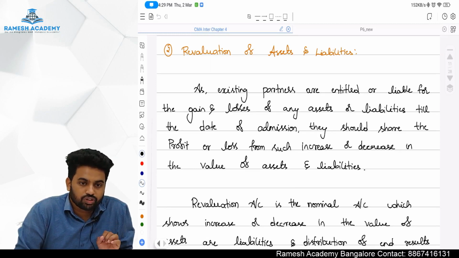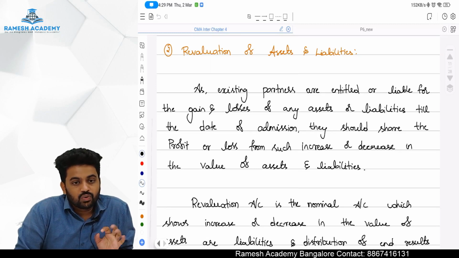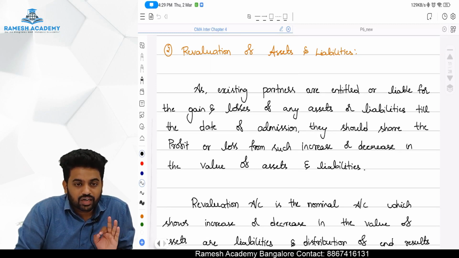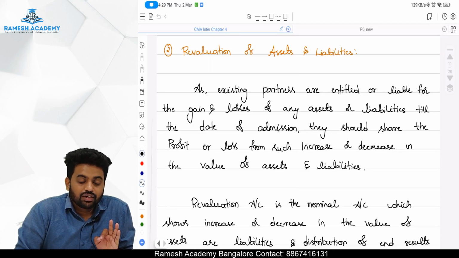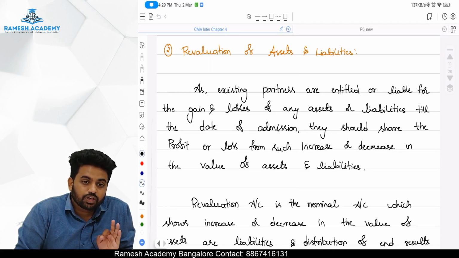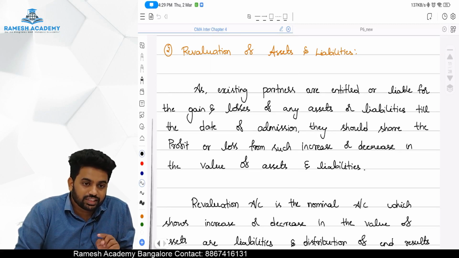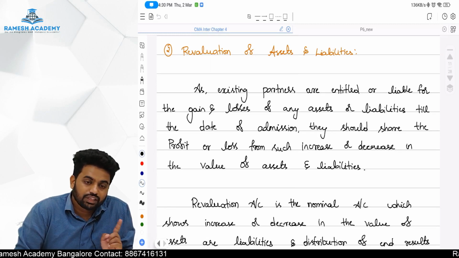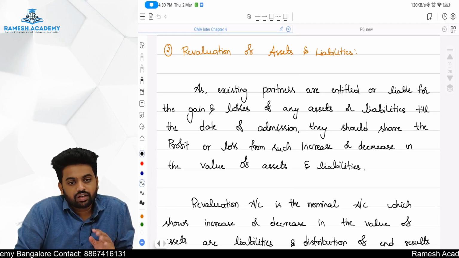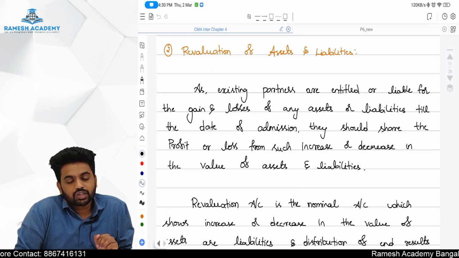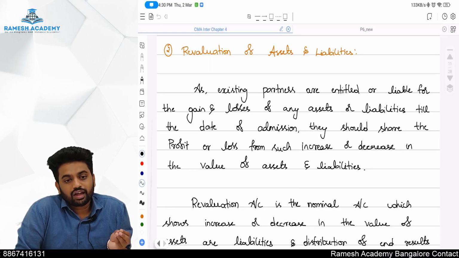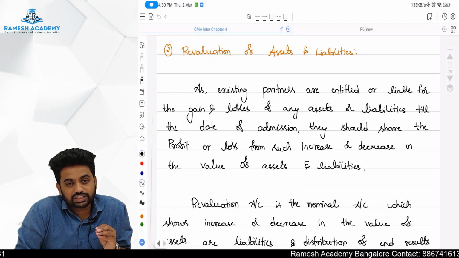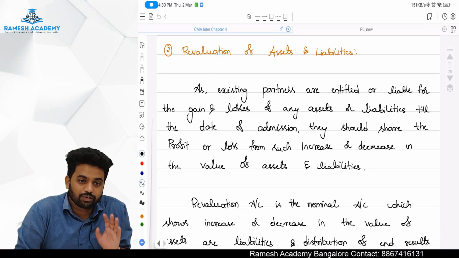Now tell me, who are the partners who are responsible for that increase or decrease in the value of asset or liability? Whether the new partner or the existing partner? Of course the existing partner, because the new partner hasn't joined the firm yet.